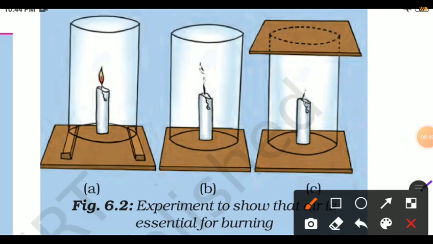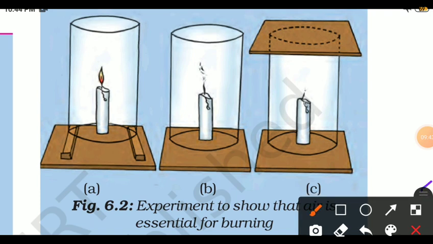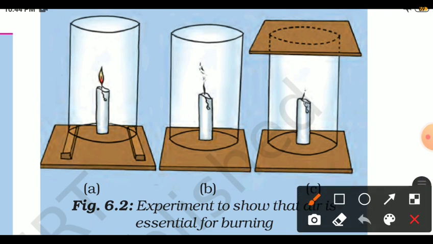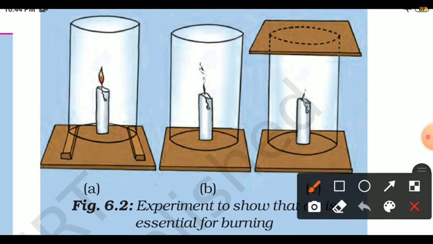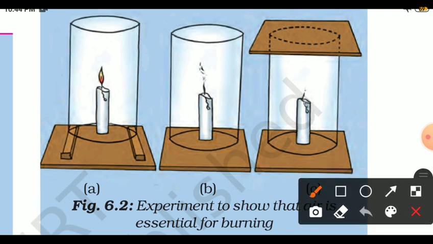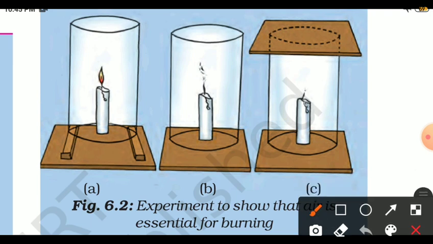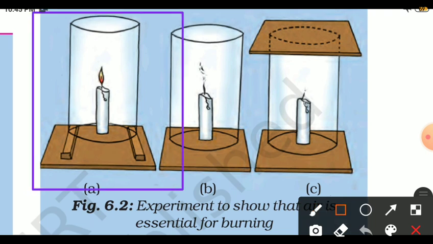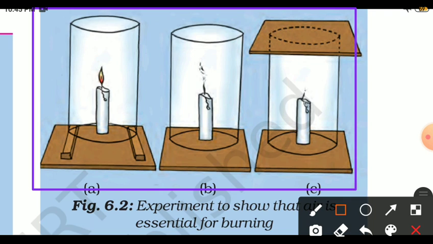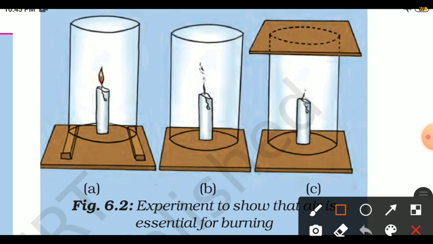Now, one more activity is there for understanding combustion. Fix a lighted candle on a table, put a glass chimney over the candle and rest it on a few wooden blocks in such a way that air can enter the chimney, as we can see in figure 6.2a. Observe what happens to the flame. It is getting the air, so we will observe that it is burning.